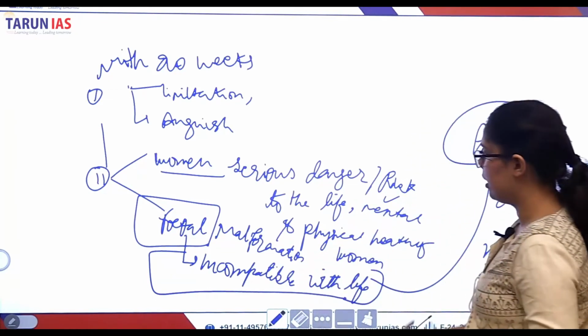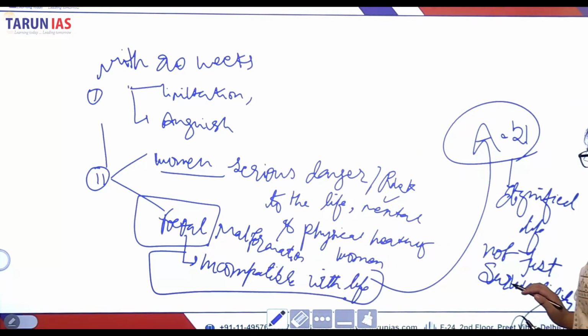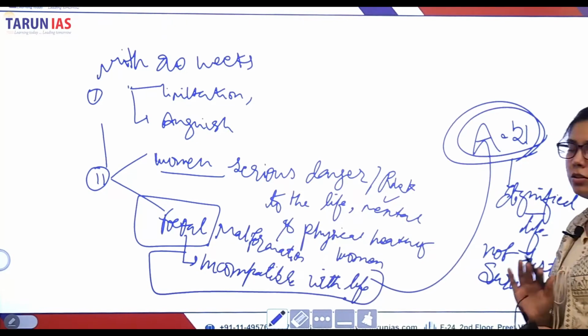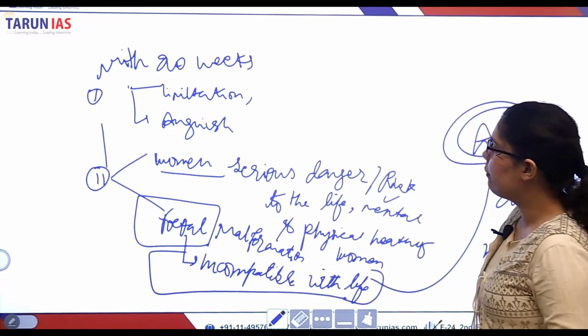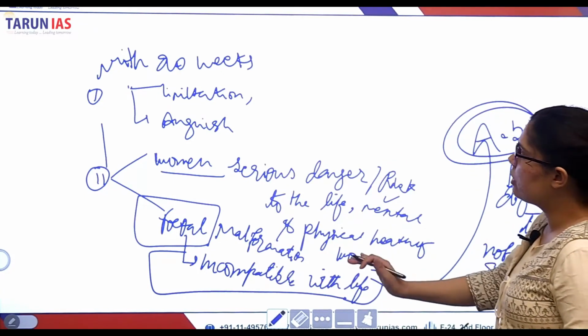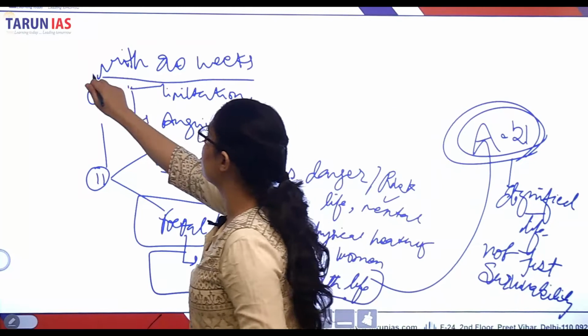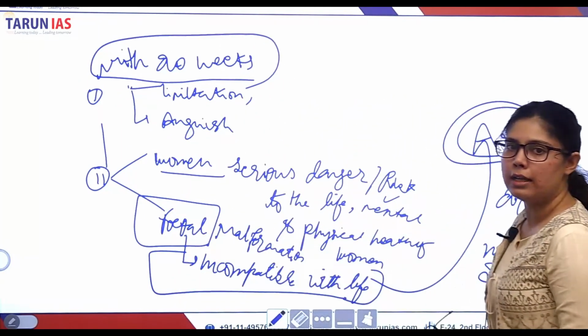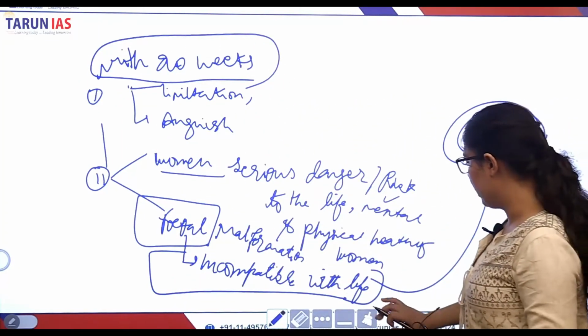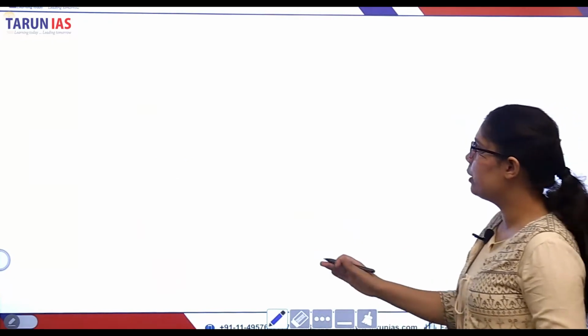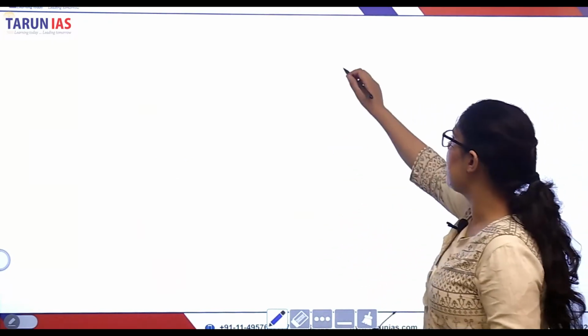Right? I'll move here. A dignified life under Article 21 and not just survivability. So therefore these are the four conditions laid down for the purpose of abortion within 20 weeks under the MTP Act of 2021. And within 20 to 24 weeks we have already discussed in Rule